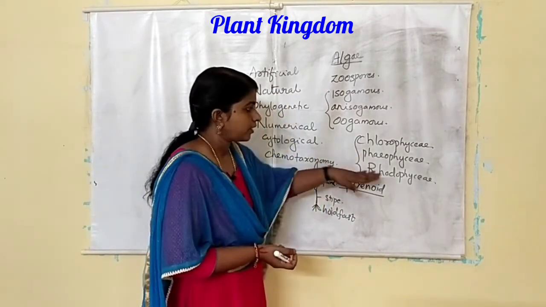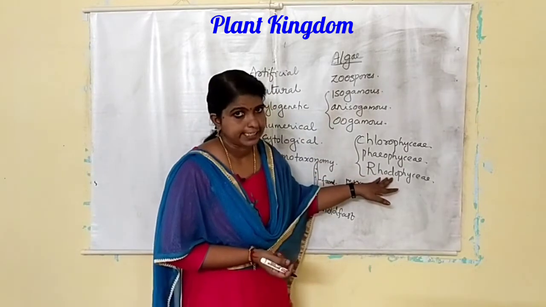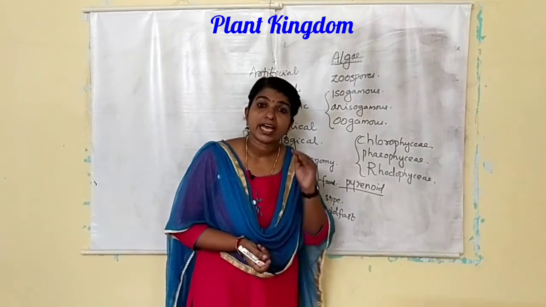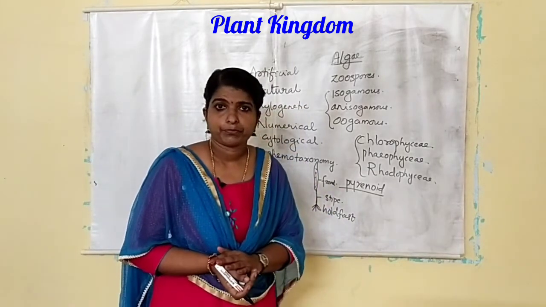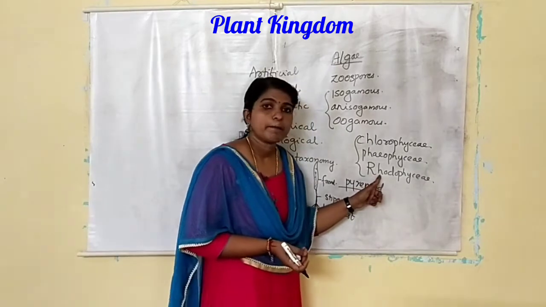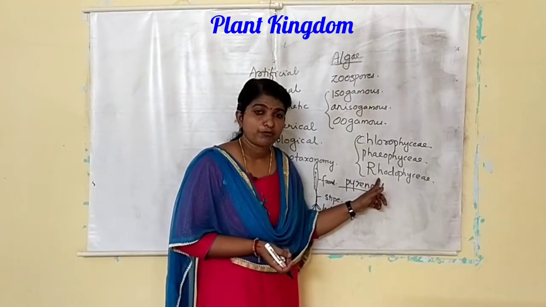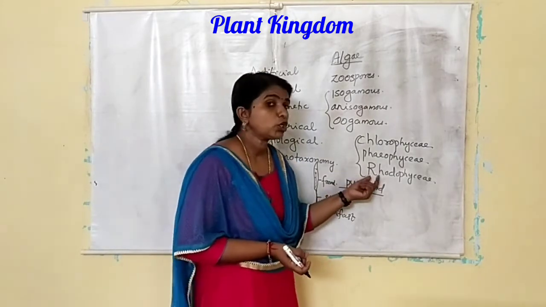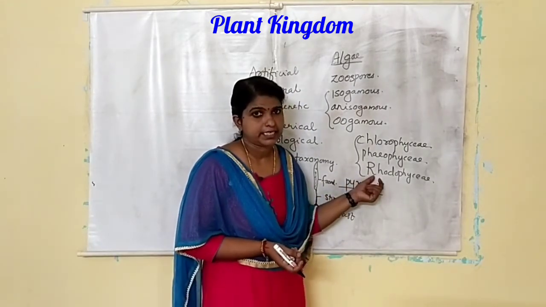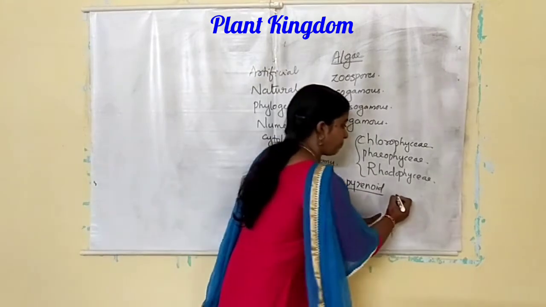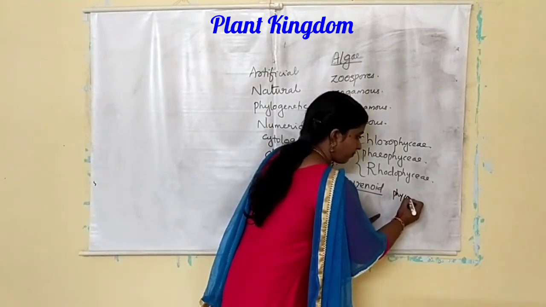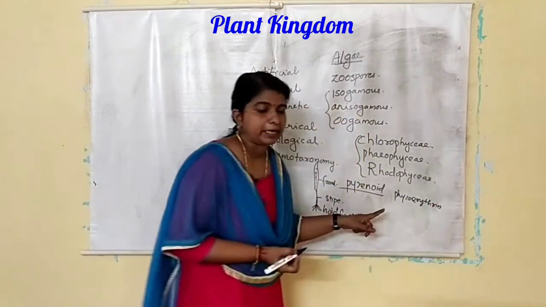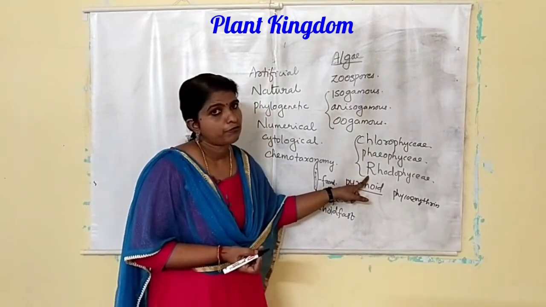The next one, that is Rhodophyceae. Rhodophyceae is generally known as red algae. Okay, and here the main pigments are chlorophyll A and D. Along with that, phycoerythrin is present. Phycoerythrin, a red pigment, that is present in Rhodophyceae.